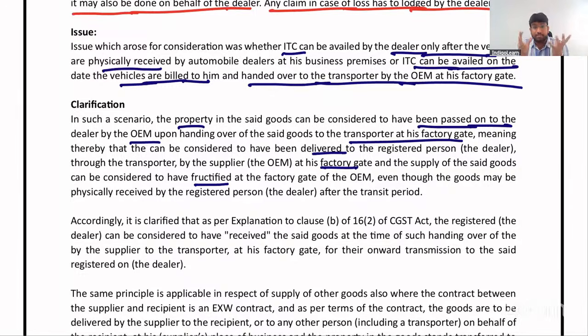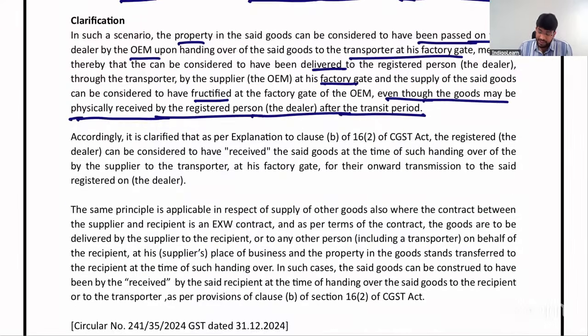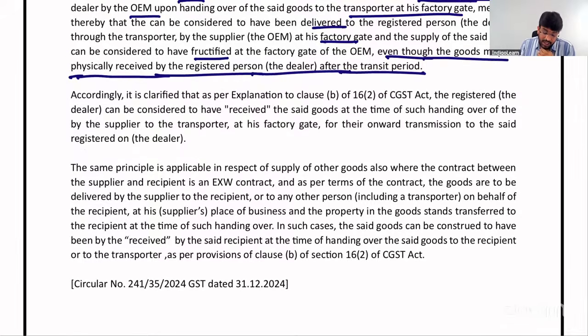Supply is completed at the factory gate itself, even though the goods may be physically received by the registered person after the transit period. Accordingly, it is clarified that as per the explanation, the registered dealer can be considered to have received the goods at the time of such handing over by the supplier to the transporter at his factory gate. The same principle is applicable in respect of supply of other goods.